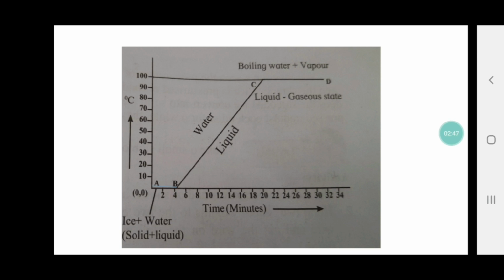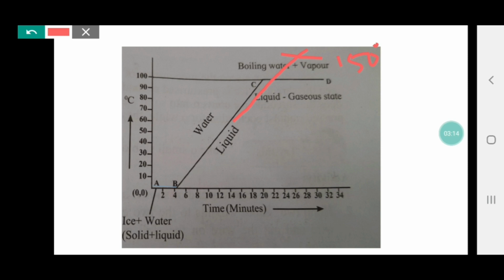Similarly, when the pressure is increased, the boiling point also increases. It reaches near about 150 degree Celsius. Now, how does it reach up to 150 degree Celsius? We will take the pressure cooker example. When we heat, the pressure inside the pressure cooker is increased.